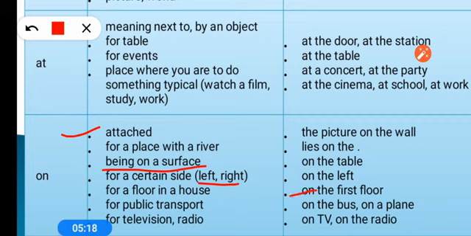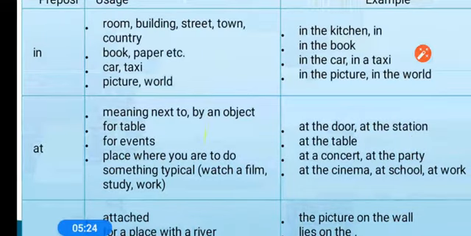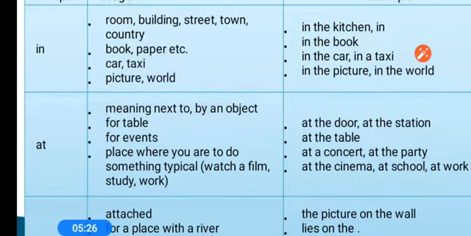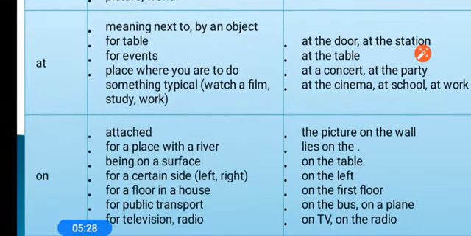If we talk about public transport, we use on, and for private we use in. For private, we use in the car, in the taxi, but for public, like a bus, we use on. We say get on the bus. For television and radio also we use on television, on radio.